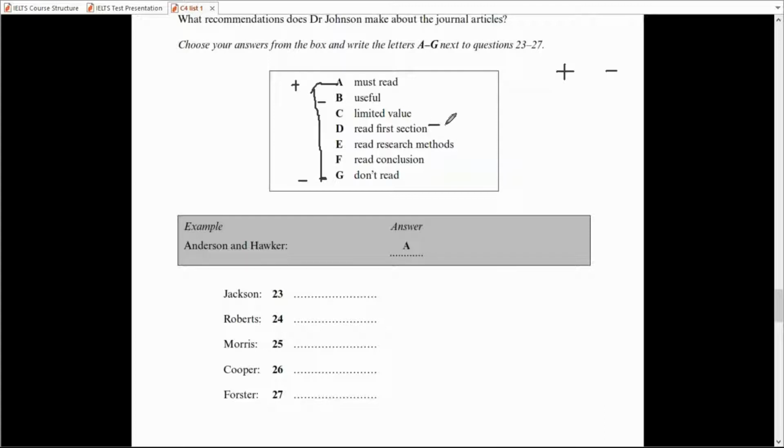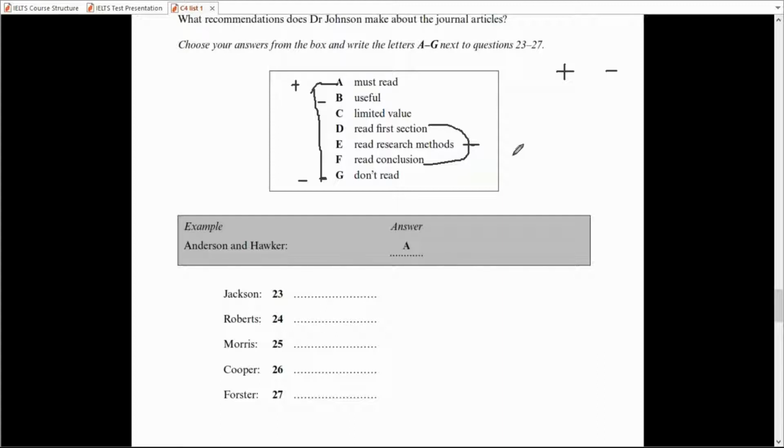And what to read? Read first section, research method, conclusion can be last section also. So I tried to divide the information into 2 parts. Now it becomes much easier for me to understand, even if they paraphrase. If they say, I don't know why I have included that one, so that means don't read. It's a must read, or it's highly recommended, must read. It might be helpful, useful. It might be of some help, but not much, limited value. Read the last section, conclusion.